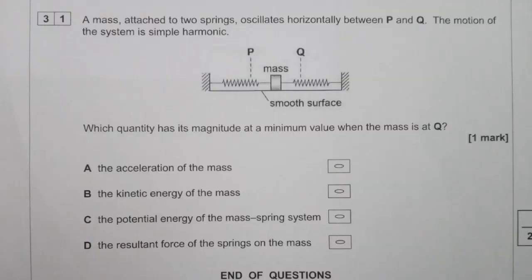Wow. 31. Which quantity has its magnitude at a minimum value when the mass is at Q? The acceleration of the mass, that does not make any sense. The kinetic energy of the mass doesn't make any sense. Potential energy of the mass-spring system, the resultant force of the spring. Yeah, D. That sounds right. And we're done. Wow. All that's left to do now is mark this bad boy.